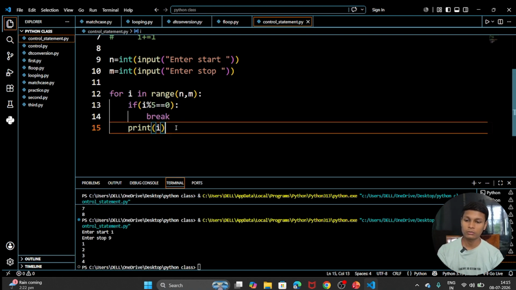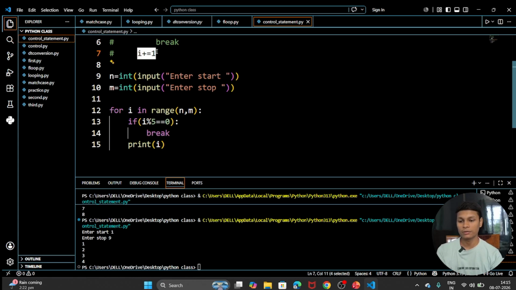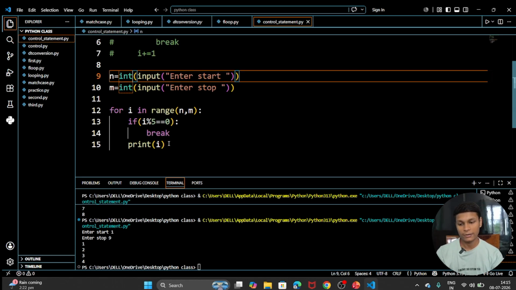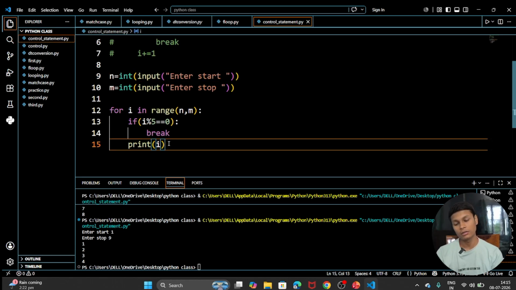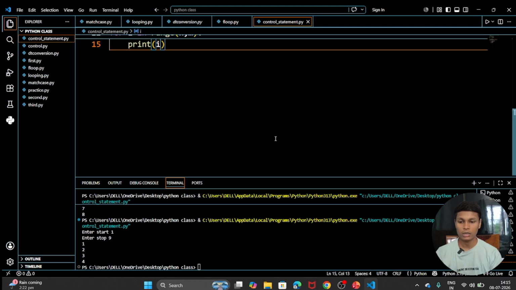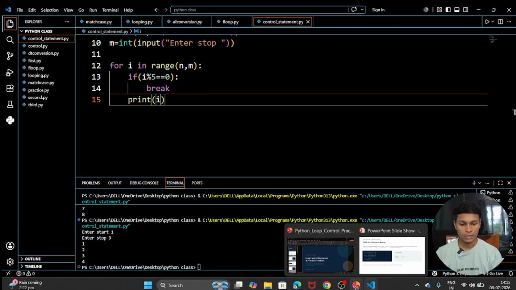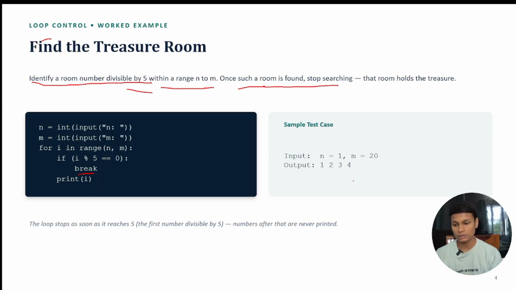Here we are not writing i plus equal to 1. Why? Because in a for loop, it is updated automatically. We do not have to update it with i plus equal to 1. These are all simple things, so I think you understand it better.